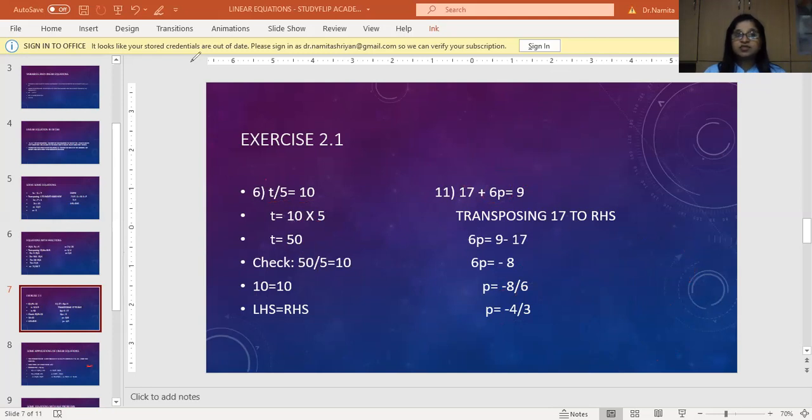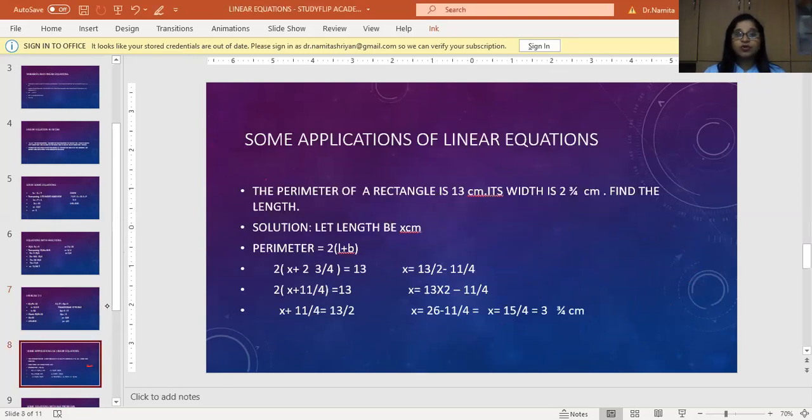Okay, so now let us move ahead and see some more applications of linear equations. Let us go through some sums that we can learn.